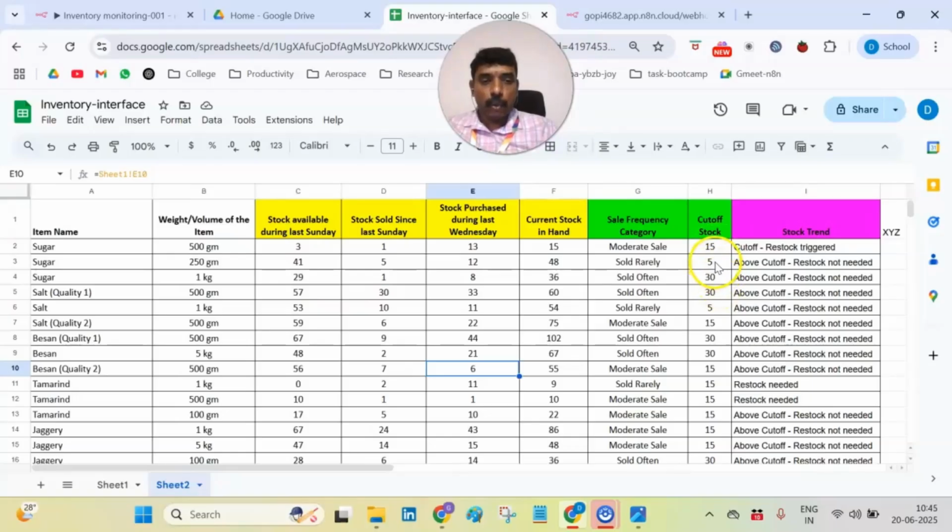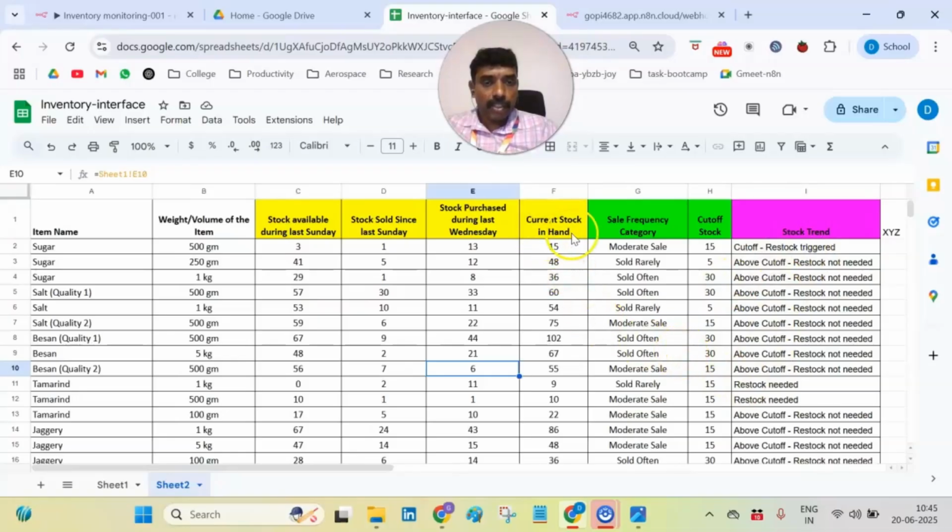So it is in the value of 5, 15 and 30 respectively. And accordingly, from the sales point of view, if the product reaches the cutoff stock value, then a restock has to be triggered. If the current stock is above the cutoff stock, then restock is not needed. It has to be taken as above cutoff. And if the cutoff value equals the current stock in hand, the trigger is created.